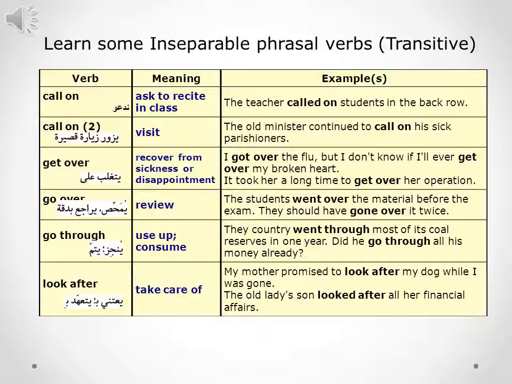Examples: the country went through most of its coal reserves in 1 year. Another example: did he go through all his money already? And the last example on this slide is look after, means to take care of. Examples: my mother promised to look after my dog while I was gone. Another example: the old lady's son looked after all her financial affairs.